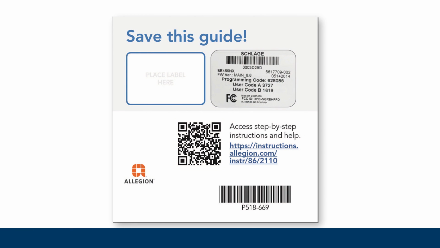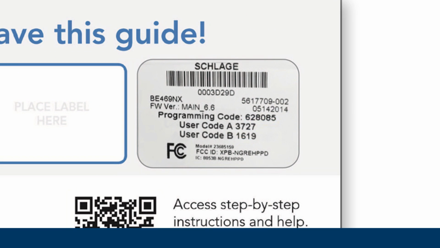Adding and deleting access codes using the lock's touchscreen is also simple. To do this, you'll first need to locate your unique 6-digit programming code. You can find this on the back of your Quick Start guide, or if necessary, you can also find it on the back of the inside assembly of your lock. You'll need to disassemble the lock to find it. A solid backup in case you ever misplace your Quick Start guide.